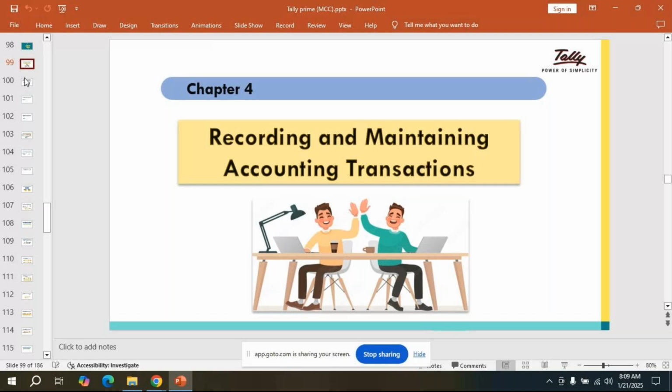Which kind of transactions actually? Which kind of transactions are we going to do? Sales, purchase. After purchase, we are paying the amount to suppliers and receiving the amount from the customer. All these are transactions, not only sales and purchase, but also debit note and credit note. Debit note is nothing but purchase return.